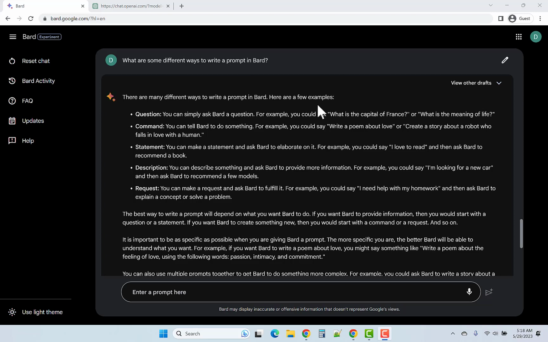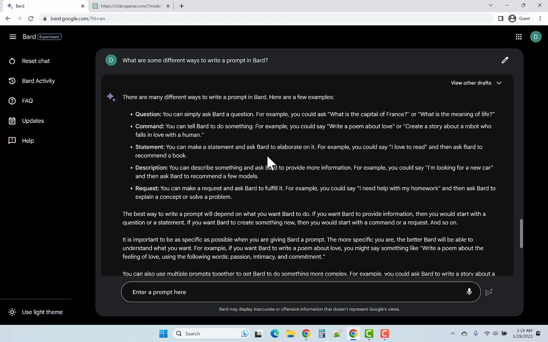You can ask a question. You can give a command. You can make a statement and ask Bard to elaborate on it. You can describe something and ask Bard to provide more information. You can make a request and ask Bard to fulfill it.